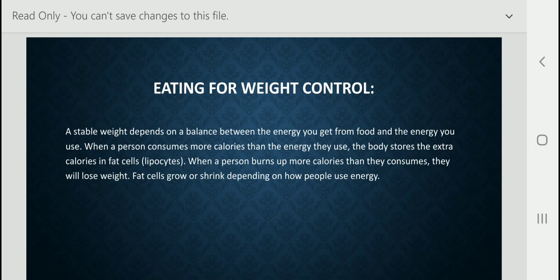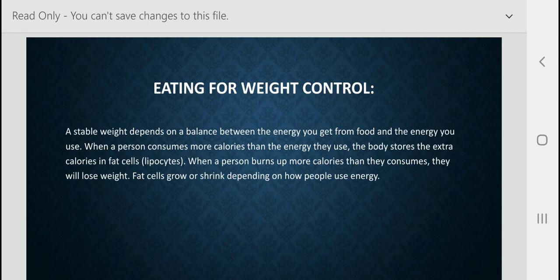Stable weight depends on a balance between the energy you get from food and the energy you use. When a person consumes more calories than the energy they use, the body stores the extra calories in the fat cells, lipocytes. When a person burns more calories than they consume, they will lose weight. Fat cells grow or shrink depending on how people use energy.